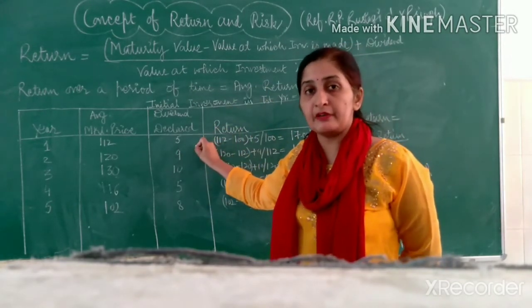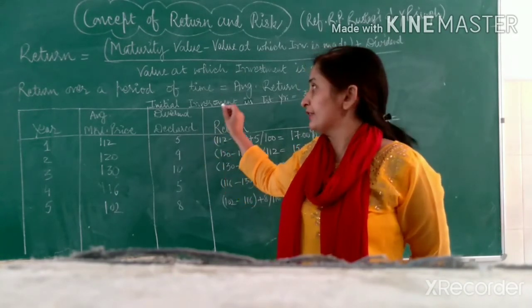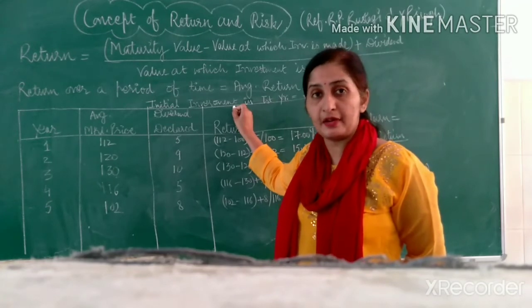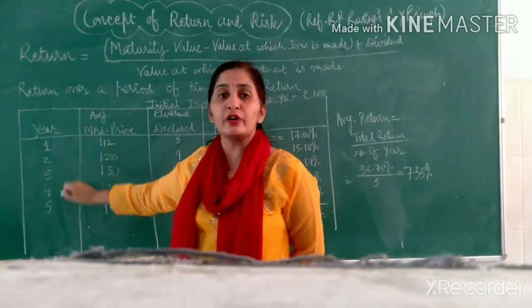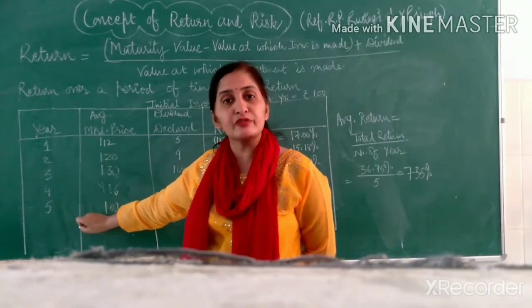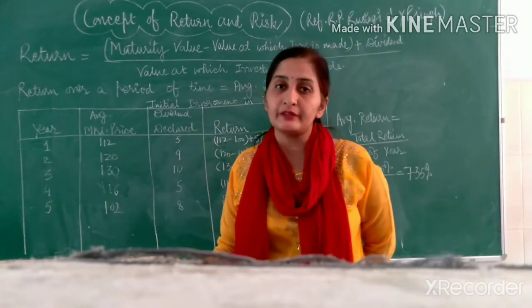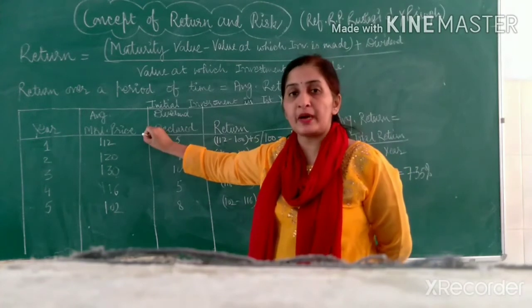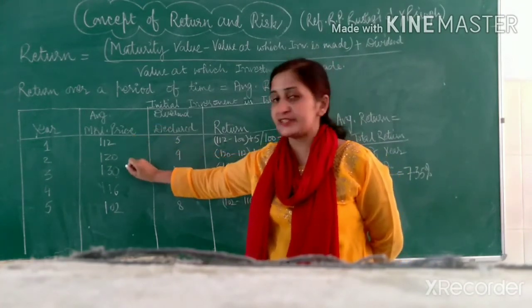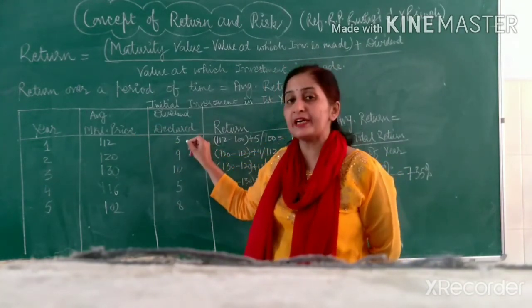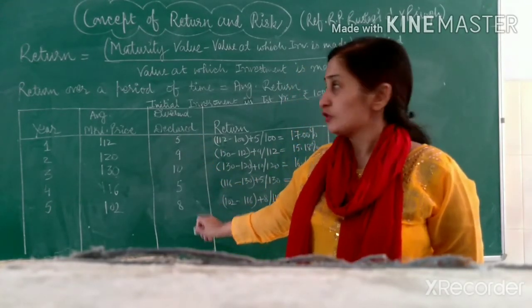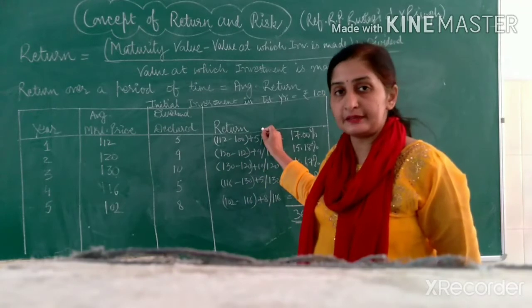In this example, we have taken a security in which initial investment made is of rupees 100 and investment is made for 5 years. For this, we will calculate the average return from the security. Given in the question is the average market price, which includes these values, and we have the dividend declared per security over these time periods. So in order to calculate the return from the security,